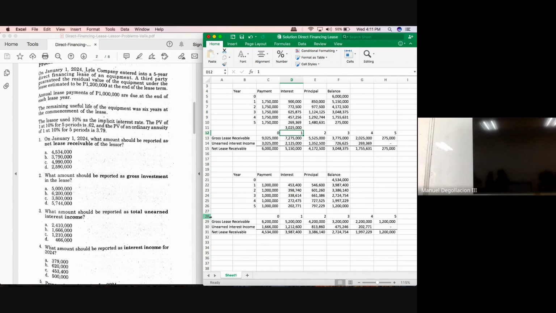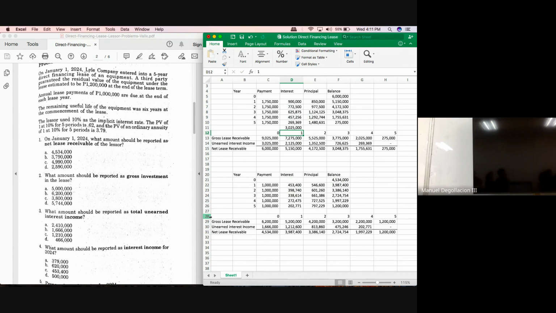Am I correct? Now in year 1, will your gross receivable remain at 6,200,000? No, because you will receive a payment of 1 million, so the balance now would be 5,200,000.